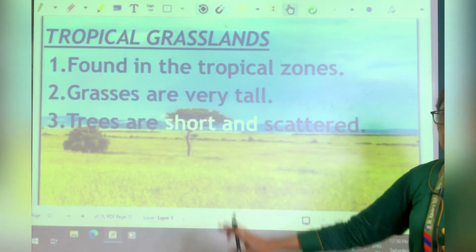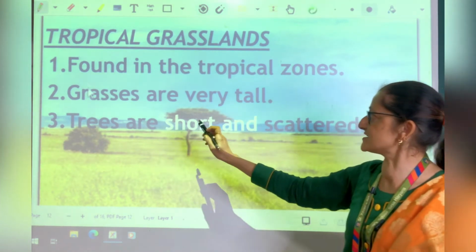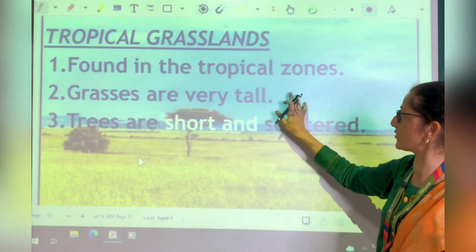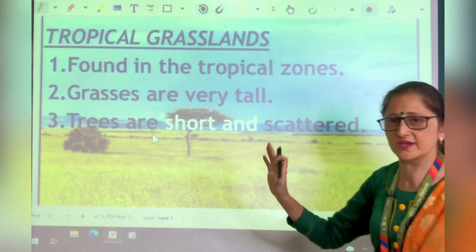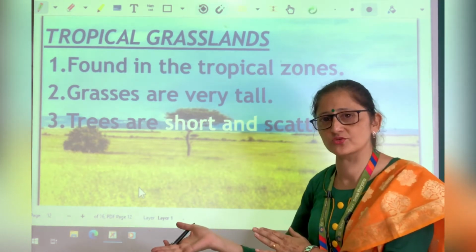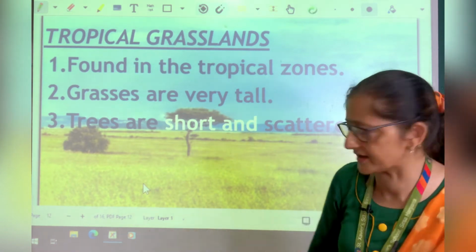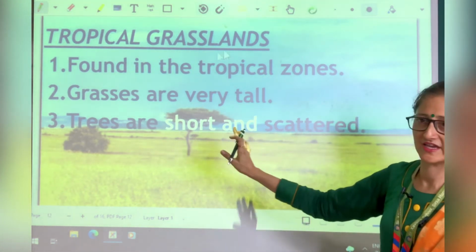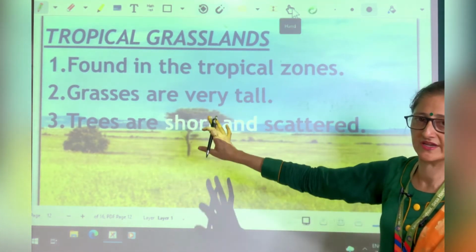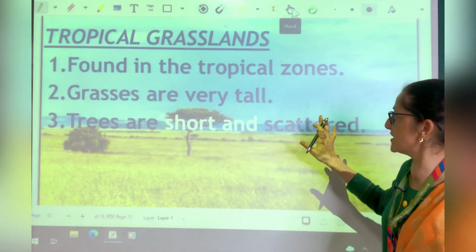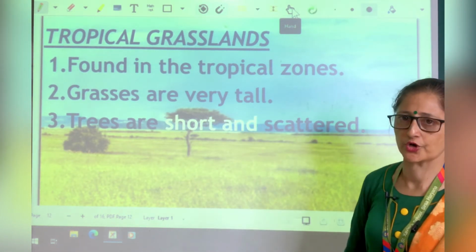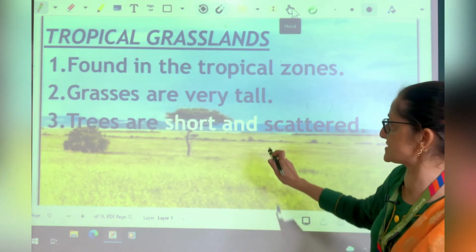First are the tropical grasslands. Tropical grasslands are found in the tropical zones, meaning Tropic of Cancer to Arctic Circle and Tropic of Capricorn to Antarctic Circle. All the areas which have high altitude in these two zones are known as the tropical grasslands.